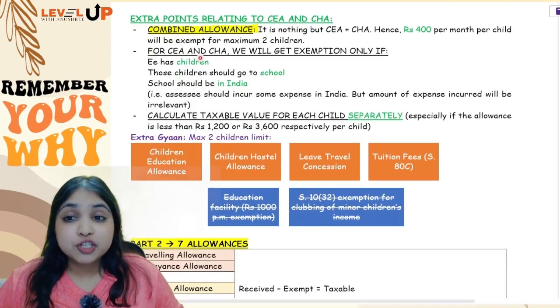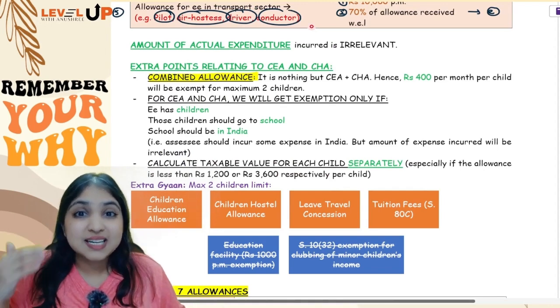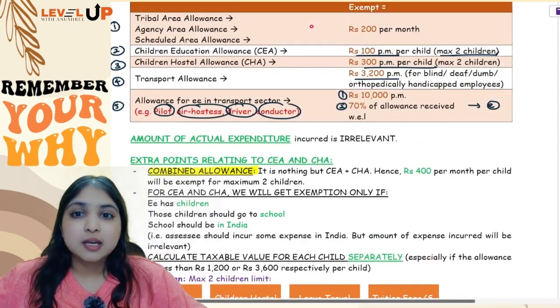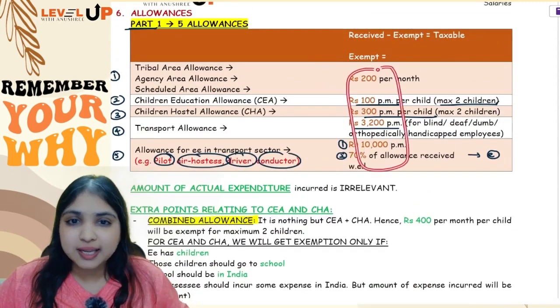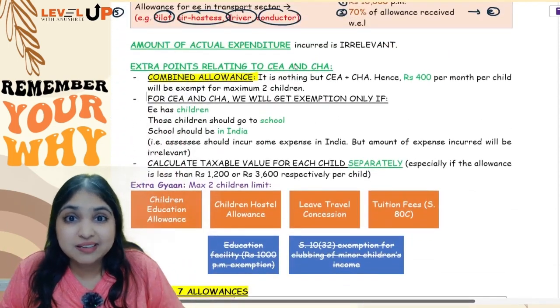Then see, for children education allowance, for children hostel allowance, you must have spent some amount. How much you actually spent doesn't matter. I just told you, right? You straight away get an exemption in these 5 allowances. How much you actually spent is irrelevant, but you should have spent some amount at least.